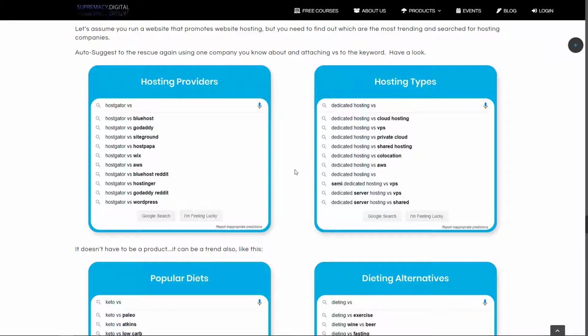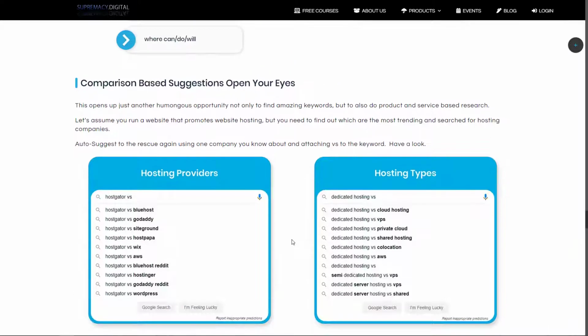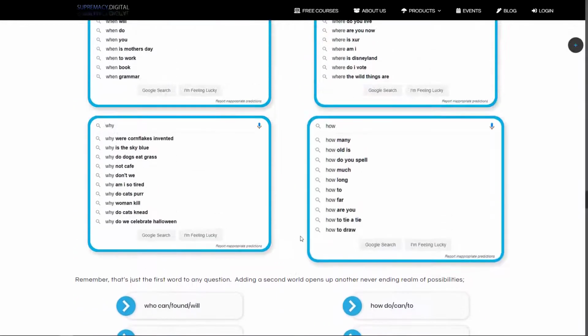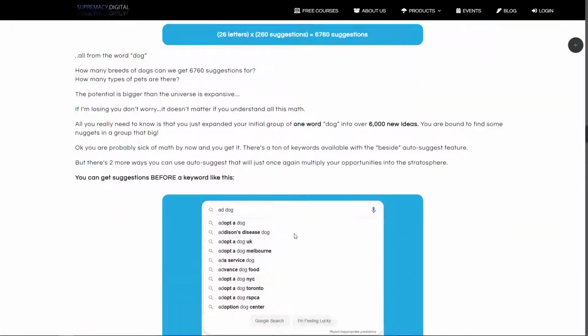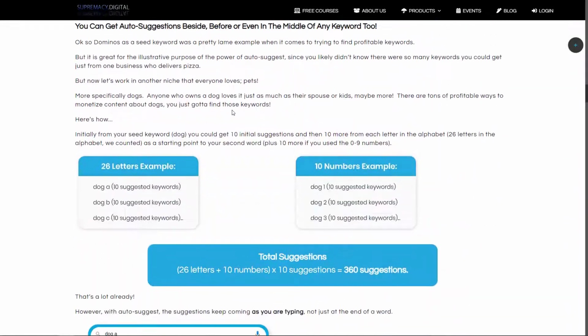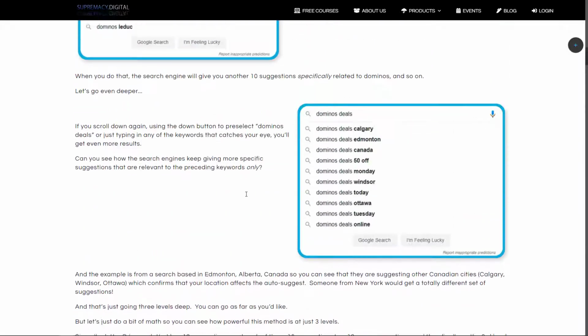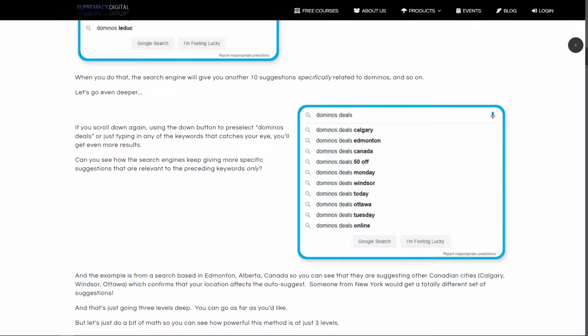And part two, which is this video, we're going to show you how to use Keyword Supremacy to take all these features and roll it into getting the actual cost per click and search volume of all those keywords. So let's head over to Keyword Supremacy right now, and we're going to follow this article and do the work in Keyword Supremacy so that you can see how quick and easy it is to get all the data for each of these keywords.